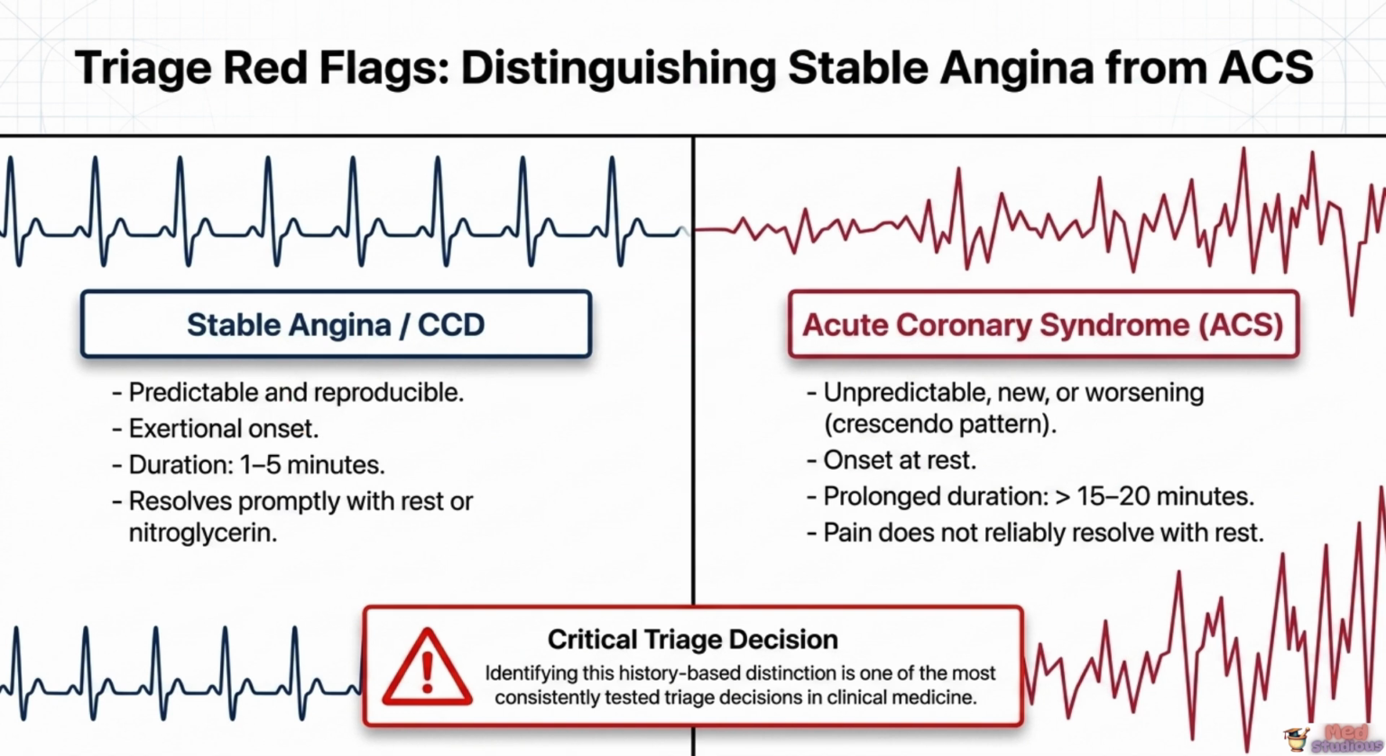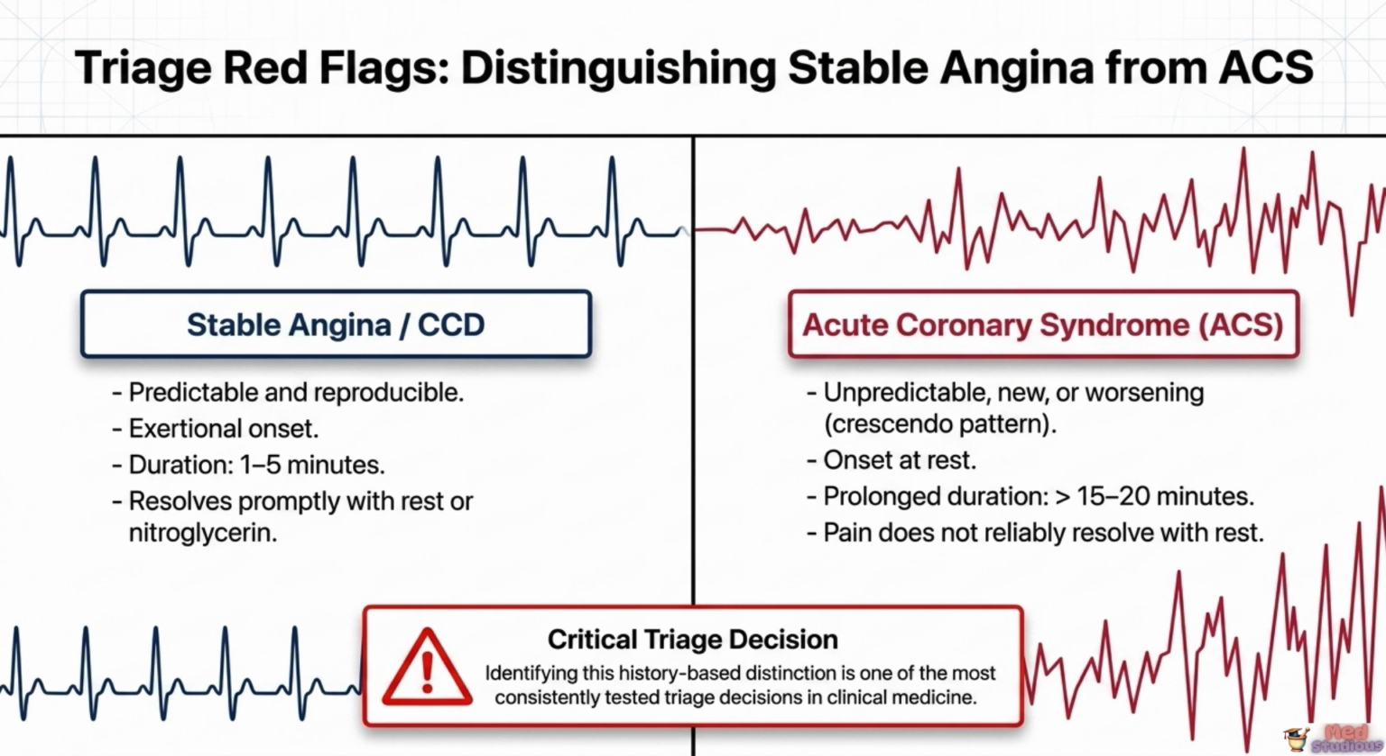Acute coronary syndrome, by sharp contrast, is unpredictable, either entirely new or distinctly worsening in what's called a crescendo pattern. Critically, ACS pain classically occurs at rest, lasts longer, often exceeding 15 to 20 minutes, and does not reliably resolve with rest alone. Recognizing this history-based distinction immediately and correctly is one of the most heavily tested triage decisions across every major clinical examination, because the downstream management pathways diverge dramatically.